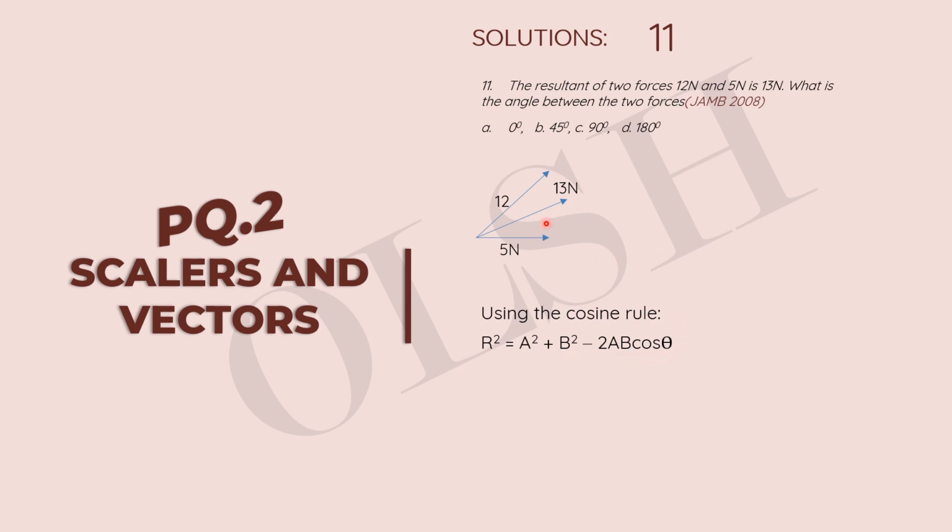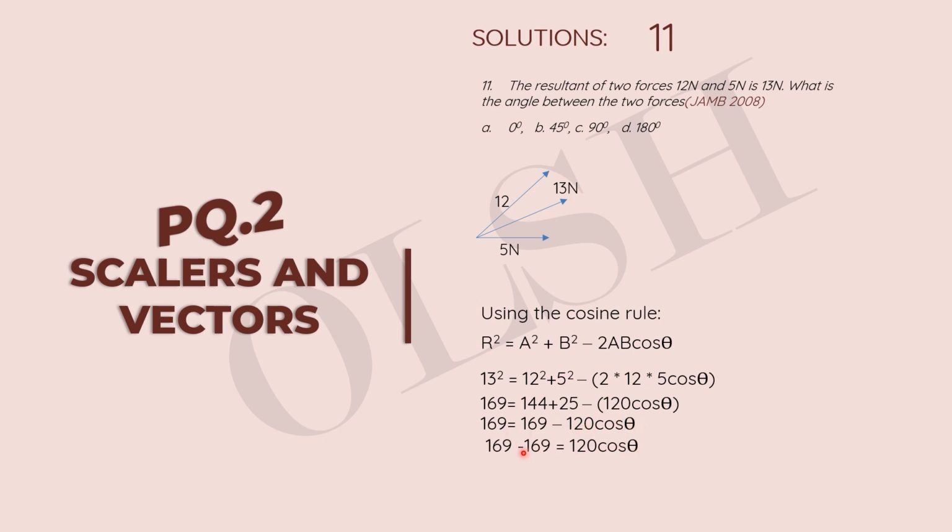Now if we bring our values into this, we're going to have 13 squared, which is our resultant, equal to 12 squared plus 5 squared minus 2 times 12 times 5 cos theta. That's from here. So we simplify: 13 squared is 169, 12 squared is 144, 5 squared is 25, 2 times 12 times 5 is 120. But then we have to make theta the subject of the formula, and you know what's going to happen there. We're going to have to move 169 over to this side. It becomes negative, so 169 minus 169 is obviously 0. So we have minus 120 cos theta equal to 0.